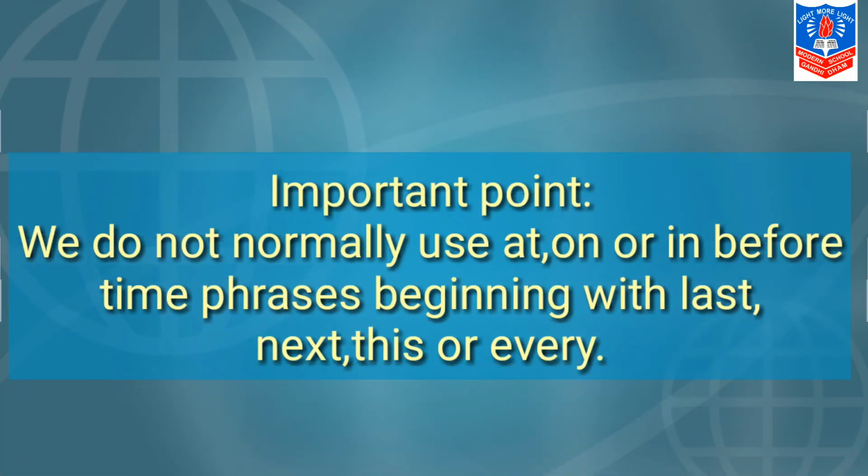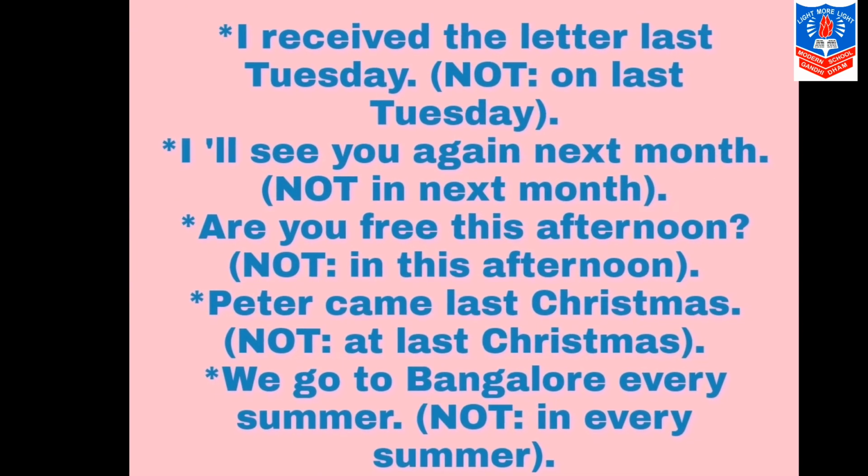Now very important point, that we do not normally use at, on or in before time phrases beginning with last, next, this or every. Now let us try to understand this with a few examples. So my first example is I received the letter last Tuesday. I will not write on last Tuesday. My second example is I will see you again next month. I will not write I will see you in the next month. Instead of that I will write I will see you again next month.